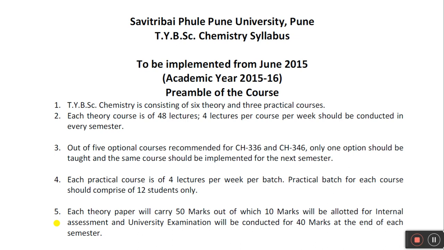Out of 40, the minimum passing mark is 16, and out of 10, the minimum passing mark is 4. Okay, 16 plus 4 is equal to 20. So out of 50 marks, you must achieve a minimum of 20 marks to pass the given theory course. Clear? Now let us move next.